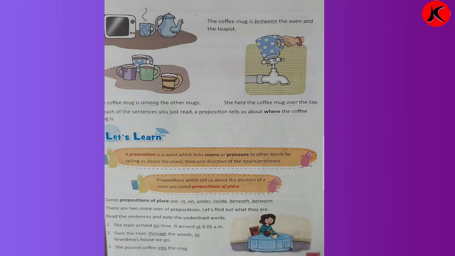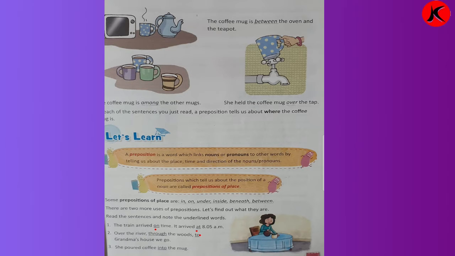There are two more uses of preposition. Let's find out what they are. Read the sentences over here and note the underlined words. Number 1. The train arrived on time. On time, it arrived at 8:05 am. So on and at is what? It is a preposition of time.